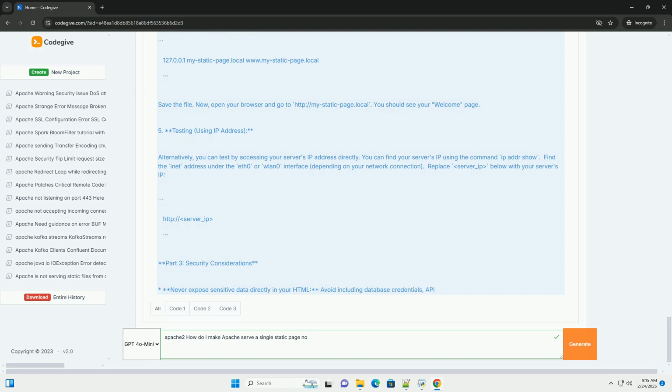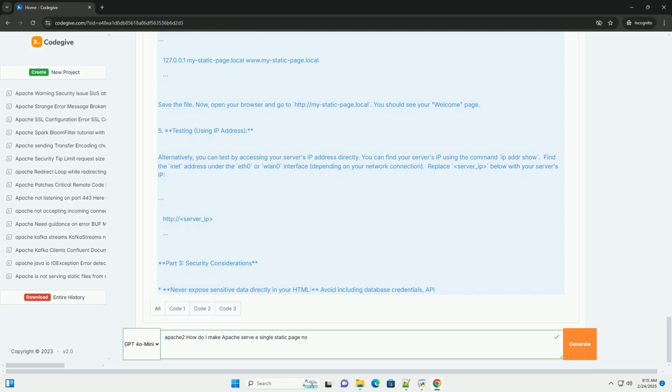Part 4, Troubleshooting. Page not found. Double check the file path in your DocumentRoot directive and ensure the index.html file exists in the correct location. Syntax errors. Apache will refuse to start if there are syntax errors in your configuration files. Carefully review your configuration for any typos or missing semicolons. Use sudo apache2ctl configtest to check for errors before restarting Apache.